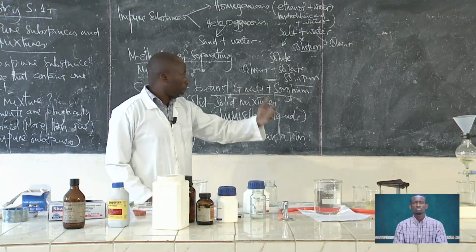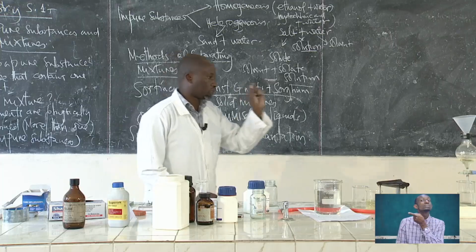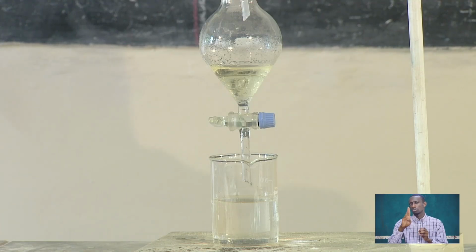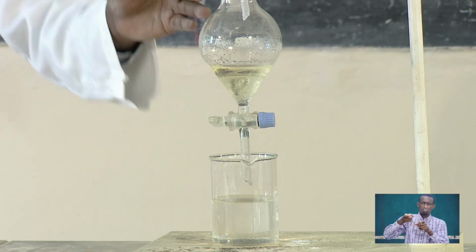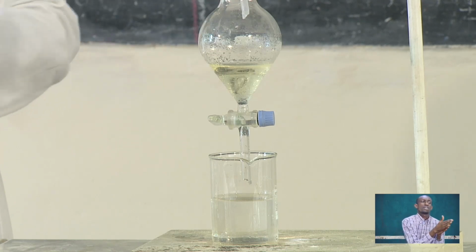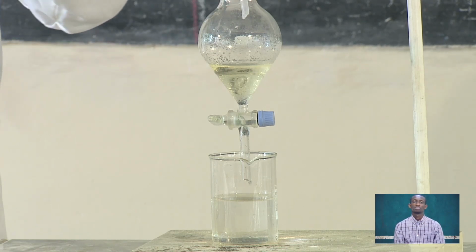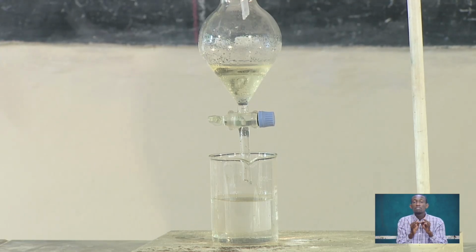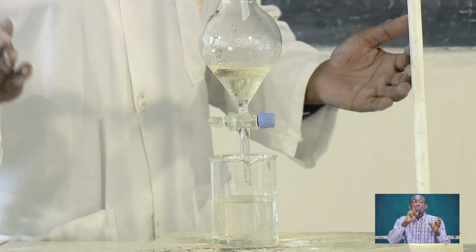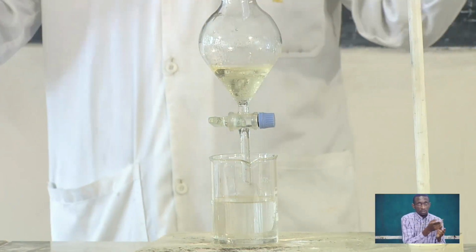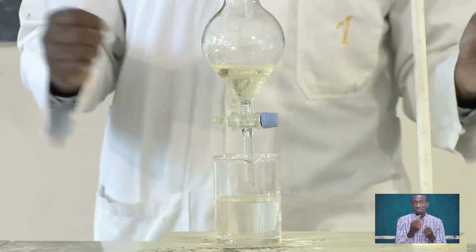It is the method that we can use to separate immiscible liquids. We had a number of them with the immiscible liquids, so that is one of the methods that can be used to separate oil and water. I said this happens in case the oil is poured accidentally into the water and you are in the kitchen cooking. I believe all of you cook, because all of us cook, because we all eat.